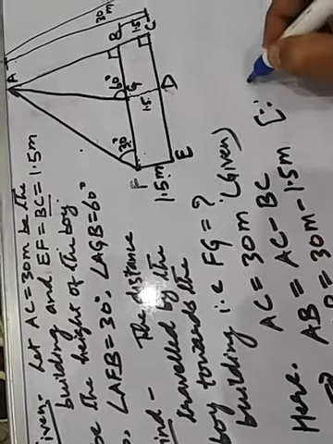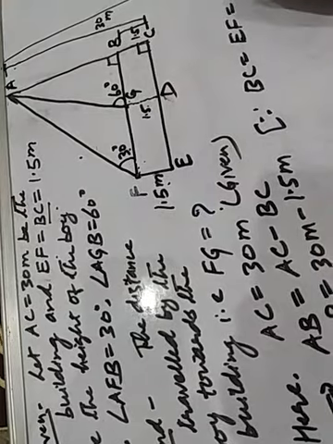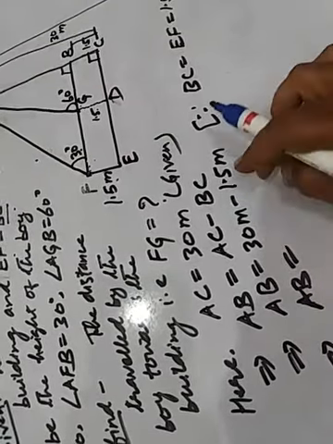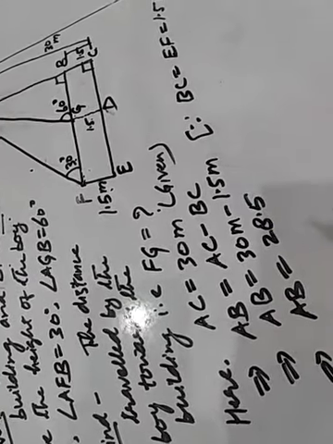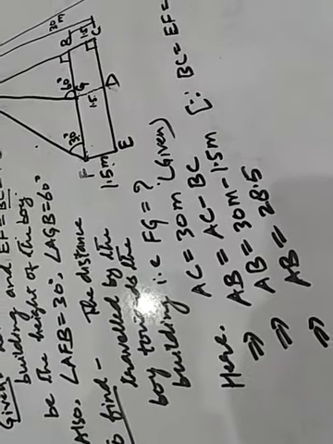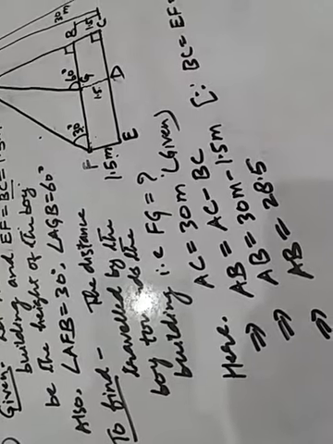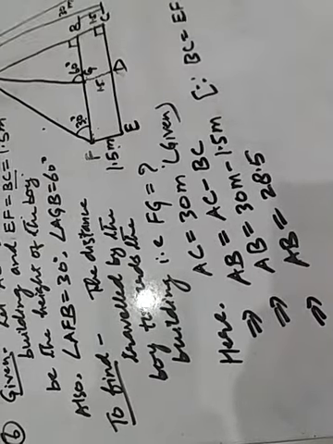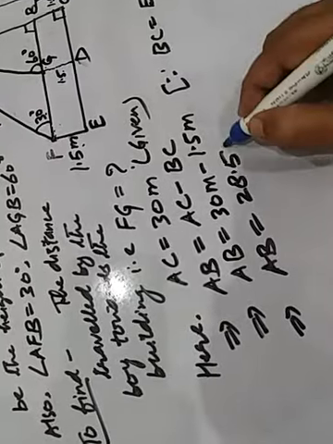Since BC equal to EF equal to 1.5 meter, this implies that AB equal to 30 meter minus 1.5 meter, that is 28.5. Is there any doubt? You can subtract it like from here, 30.0 and this 1.5. Look here, 10 minus 5 equal to 5, 9 minus 1 equal to 8, and 2 remains: 28.5. Okay, this is now 28.5 meter.